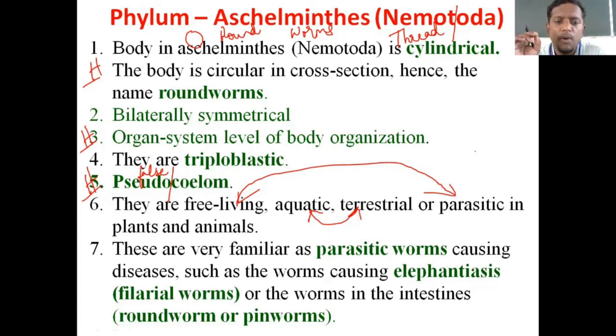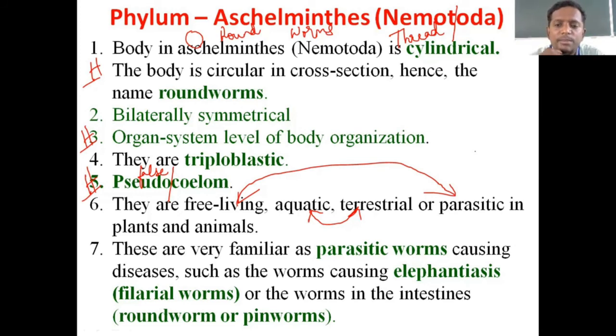Moving on to the 7th point, these are very familiar as parasitic worms. As I said, most of them are parasites, because you cannot find the formation of legs, wings or something like that to move around. So most of the organs are not formed, so most of them will be parasites.